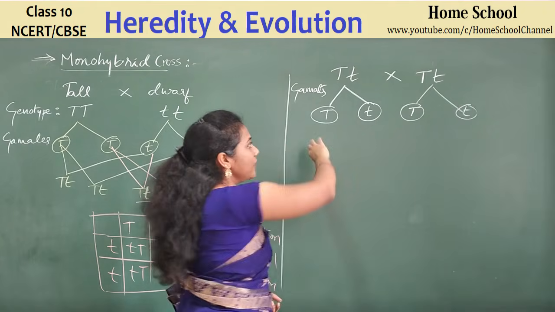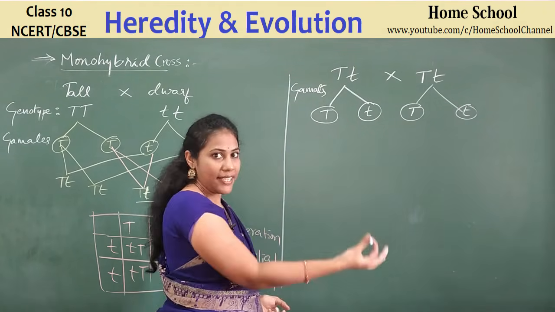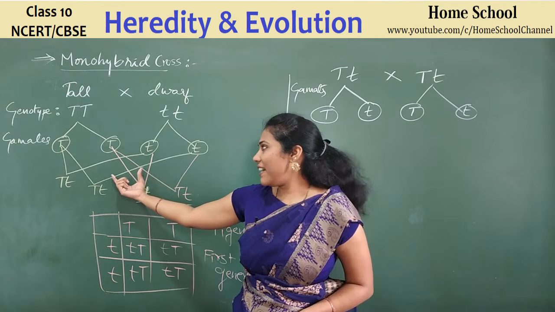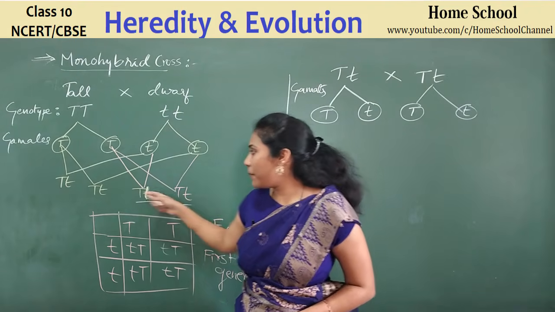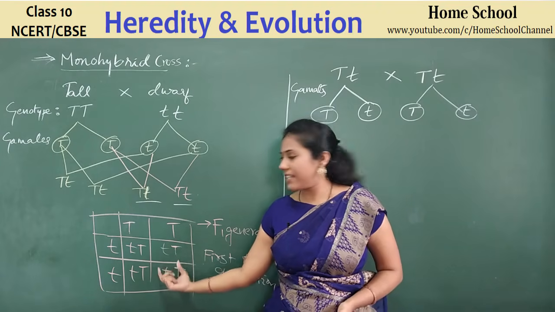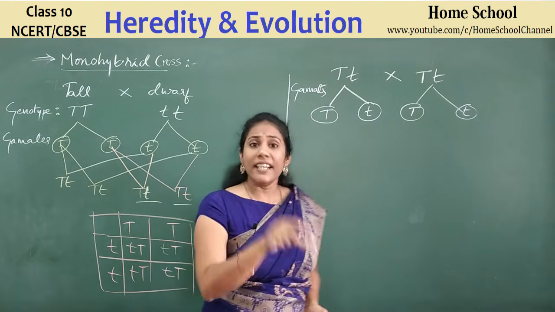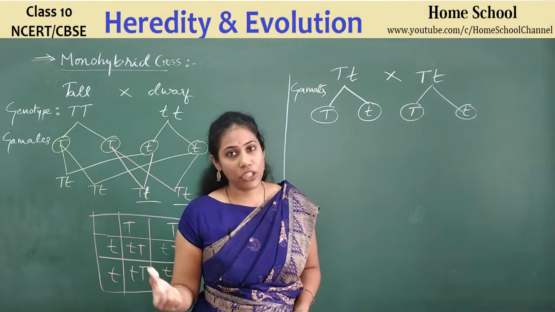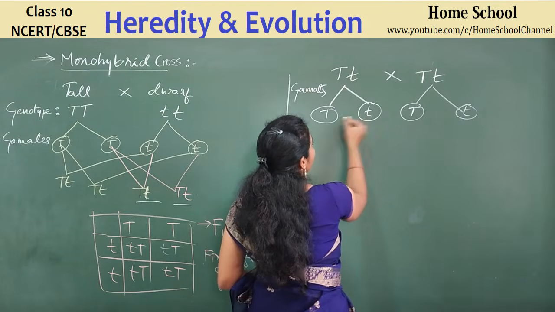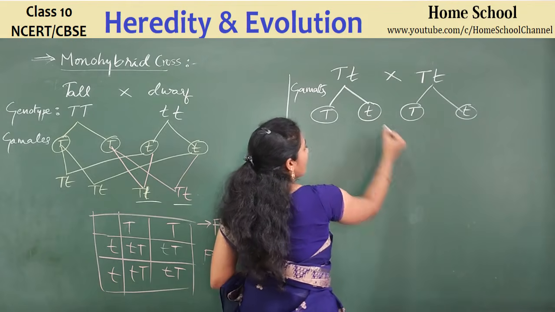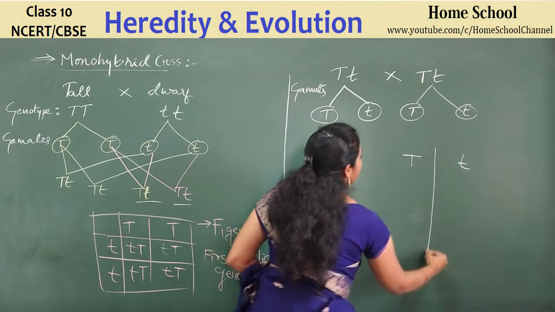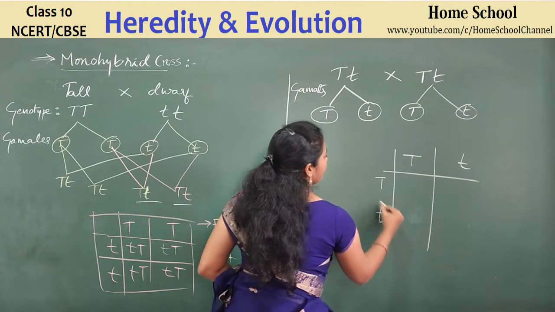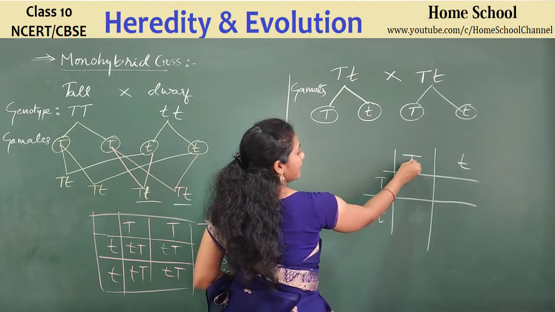And now just check the various possibilities of the F2 generation, the next generation plants. Let us take the help of a Punnett square, right? Anyway, I think it is quite confusing to make out the possibilities, so we will go with the easiest thing, that is drawing a Punnett square. So how to do a Punnett square? Gametes of this plant, capital T, small t, here capital T, small t, in a box like this. Now gametes of this plant, capital T, small t. Okay, combine these two gametes.